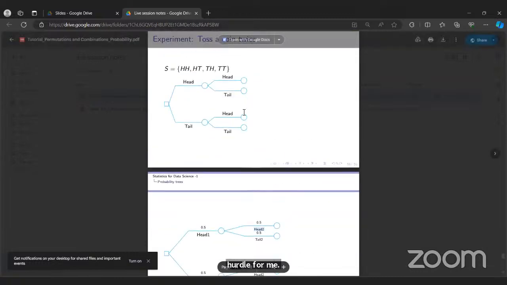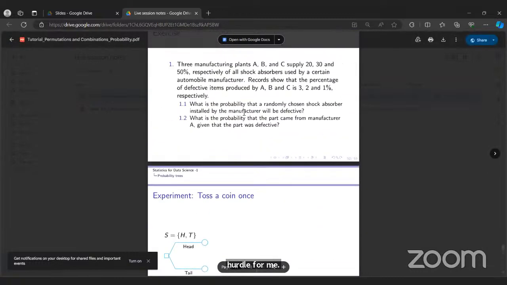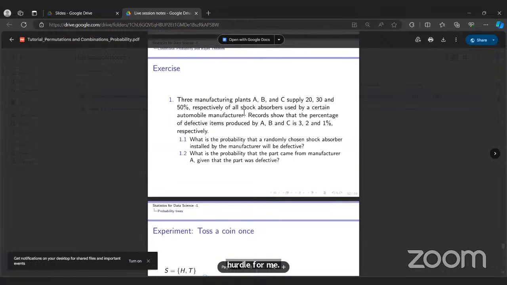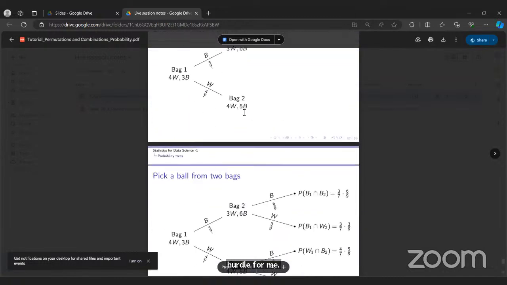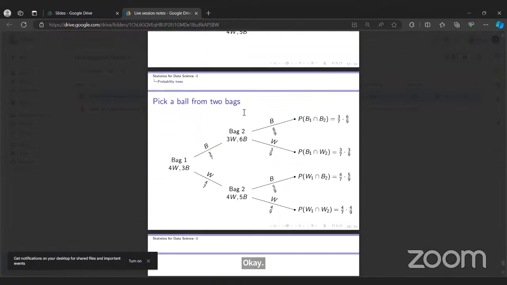I think we have two bags, and we pick a ball from the two bags.